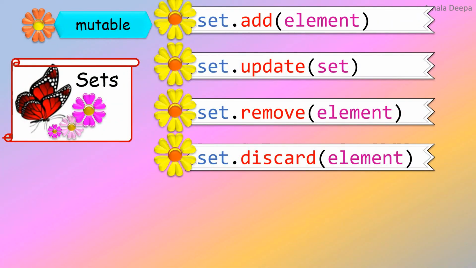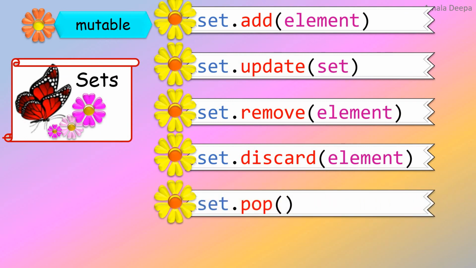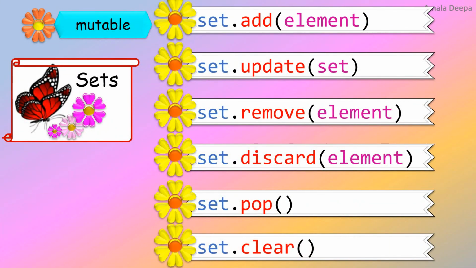Pop function will remove a random element from the set. And clear function removes all the elements from the set.